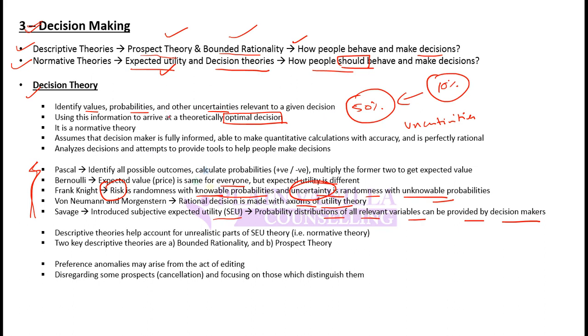He will use probabilities, he will use values, and he will have some estimate for uncertainties, and based on all of these he will make a calculation, decide what decision to take, and take an optimal decision. So these are normative theories. Why normative? Because these describe how people should behave and make decisions to take the optimal decision.